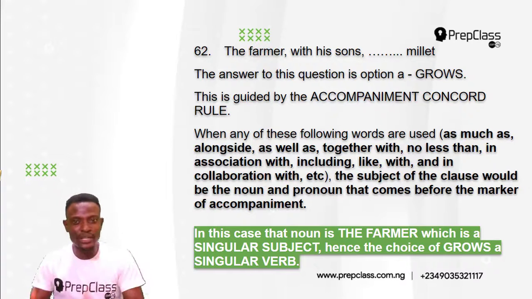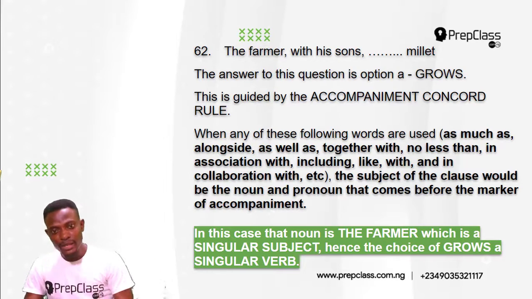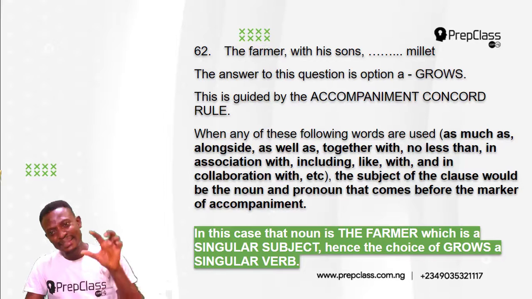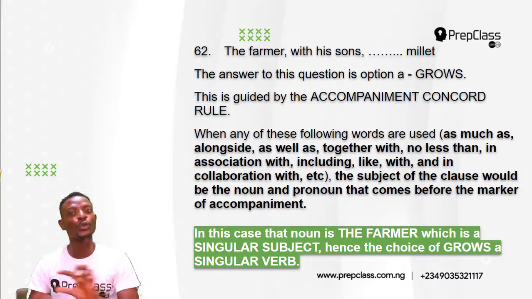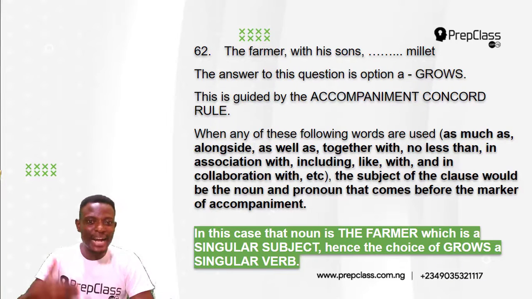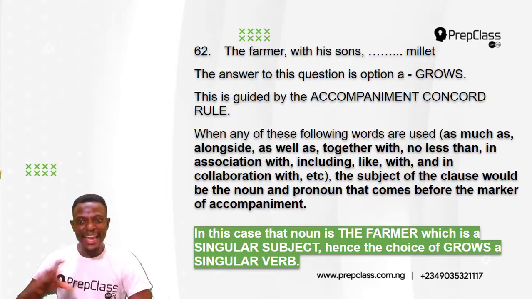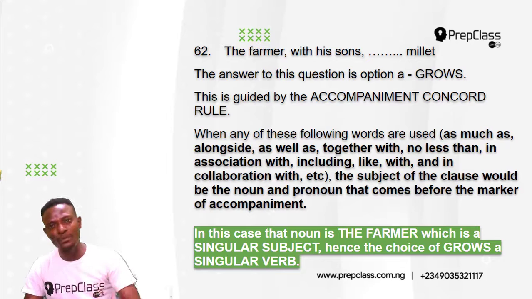Now, the noun or pronoun that comes before the accompaniment marker here is the farmer. In this case, that noun is the farmer, which is a singular subject. Remember, we said the subject of the clause, which will determine the verb to be used, would be the noun or pronoun that comes before the marker of accompaniment. All of these words are subordinators. So it is the subject that comes before any of these words that will determine the verb to be used. Now, the subject in this case here is the farmer. It comes before with. The farmer is a singular subject.